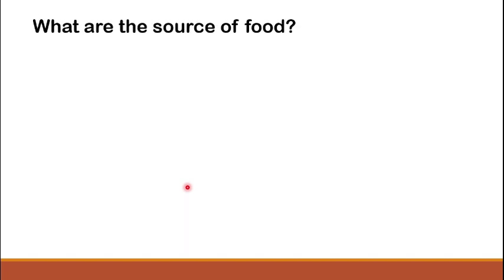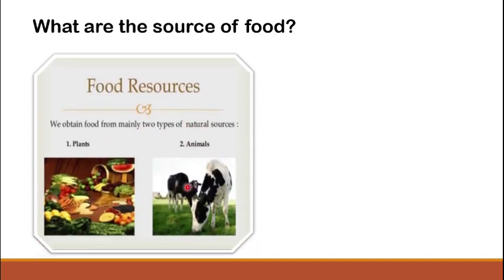What are the sources of the food? There are two main sources of the foods, means we eat the different items that directly or indirectly come from the two sources. What are these sources? Plants and animals. Which food components or which food do you obtain from the plants? Like vegetables, like fruits, but some other things are also there. Can you name what we indirectly obtain from the plants?